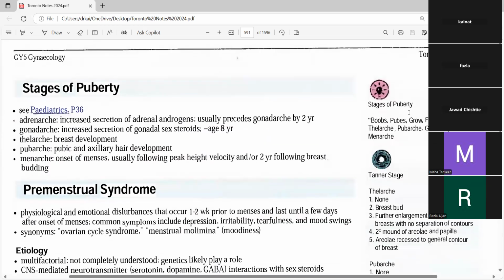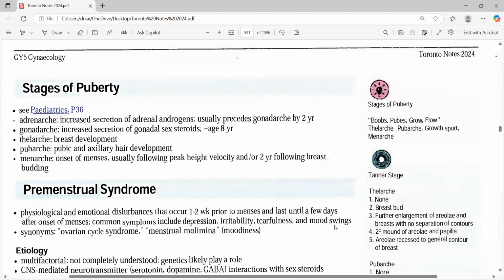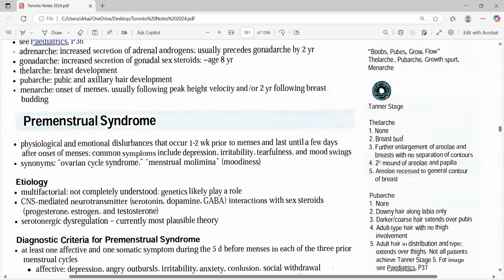Then the stages of puberty is important because a scenario can be given where a female or a male is not having the stages, or did not reach the stages. So what's going on in that stage? CAH, congenital adrenal hyperplasia, could be there. That is the problem. And then you have to rule out other causes as well. So usually when a female is not menstruating, we start from these stages and see which stage a female has achieved, and from there on, we'll try to figure out if she is having a chromosomal abnormality, a genetic one, or it's something else.